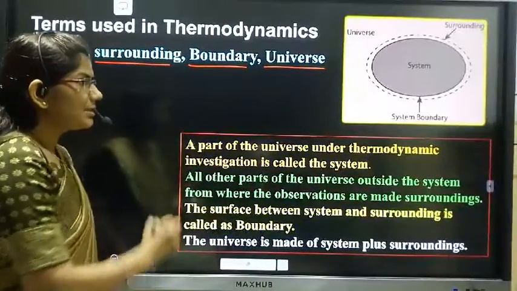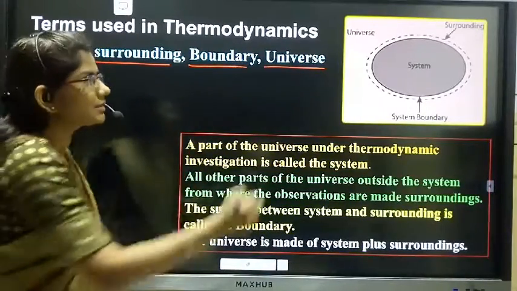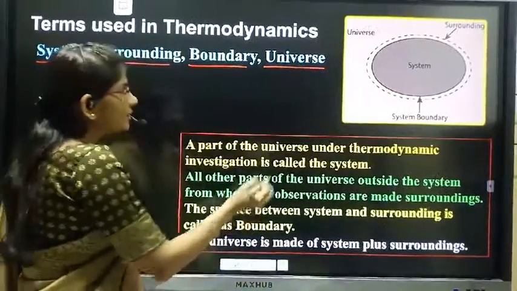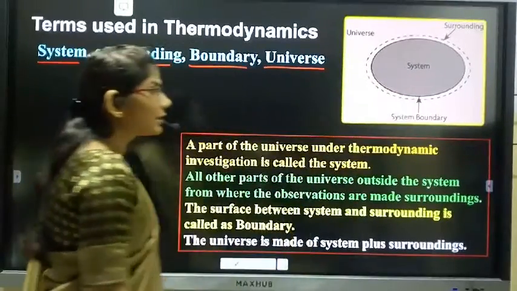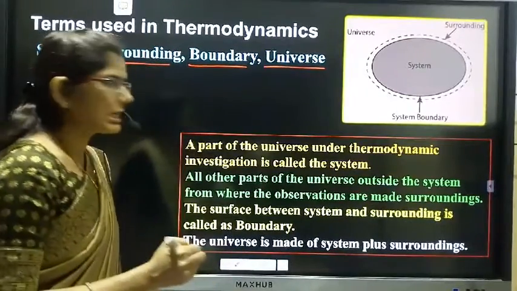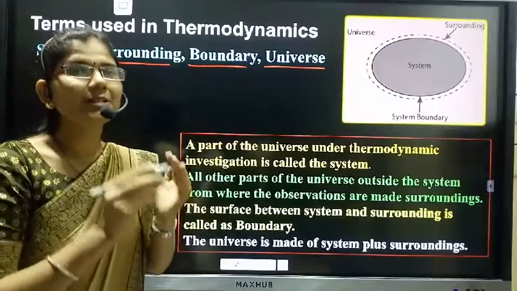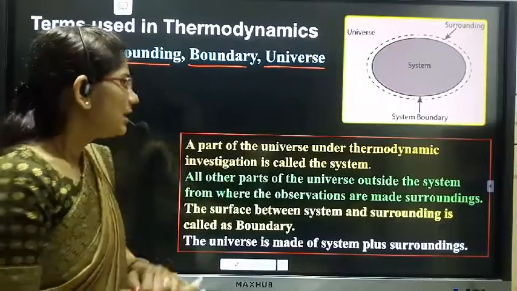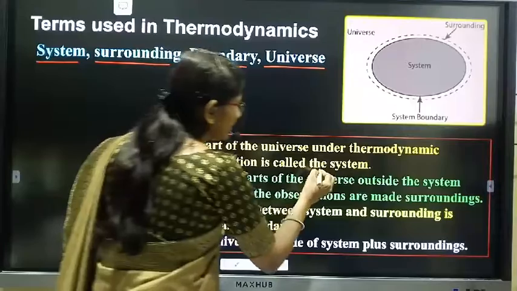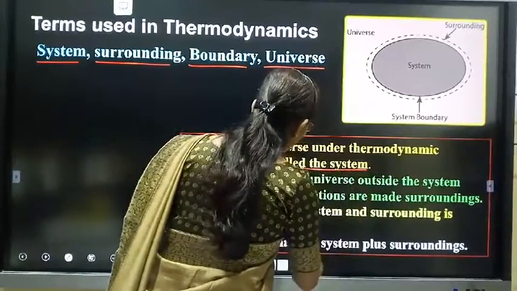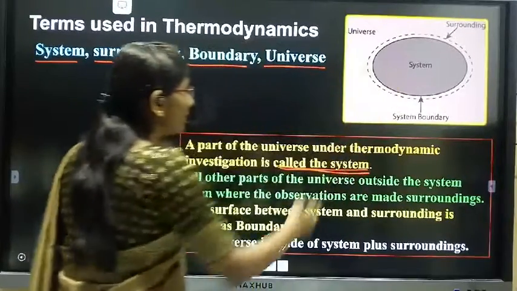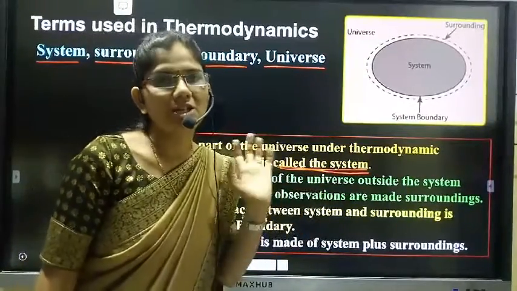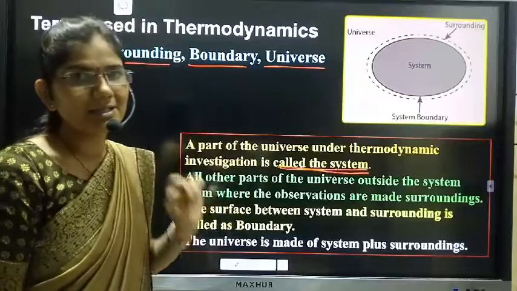System is a part of the universe, where the thermodynamic investigation, that means the actual thermodynamic reactions, are taking place. That means a system is one part of a universe under thermodynamic investigation. It is called a system.